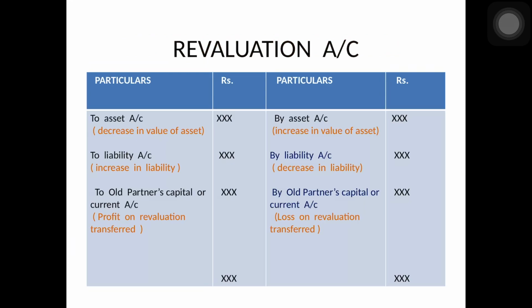And then you have to balance the revaluation account and find out profit or loss on revaluation. If the credit side total is more, it is profit on revaluation. If the debit side total is more, then it is loss on revaluation. This profit or loss will be transferred to the partner's capital account or current account in the old profit sharing ratio.